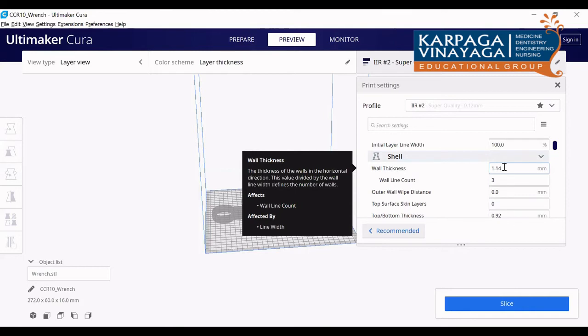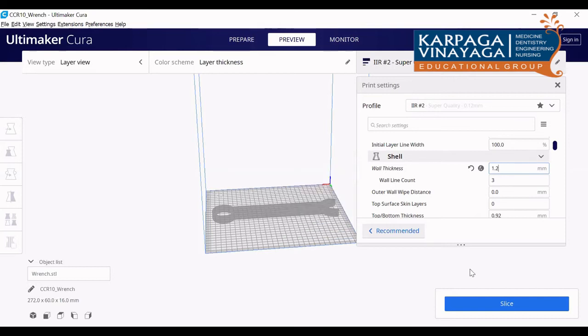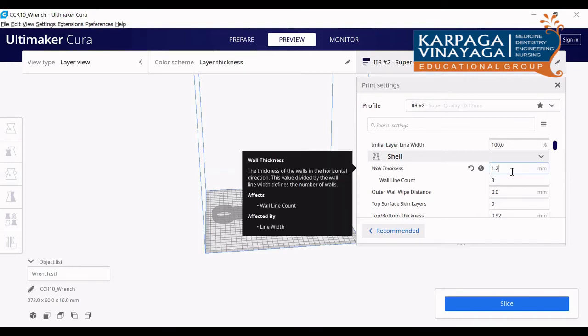So wall thickness is here. You can give the wall thickness. So how much wall thickness are you giving? Suppose I am giving 1.2 here. Clear? It depends upon the application. I already told, suppose any screwing has to be done externally, then you can increase the wall thickness. Suppose I am giving 1.2 here.